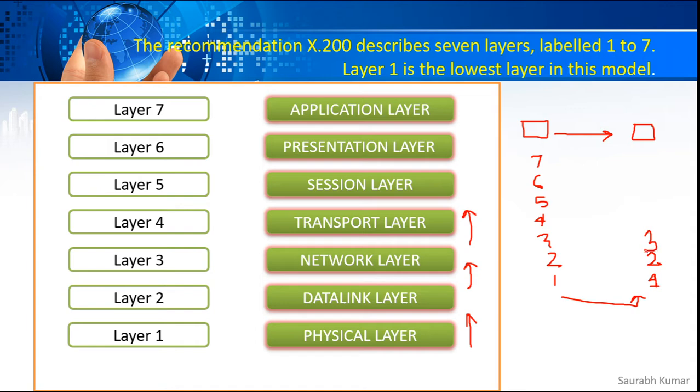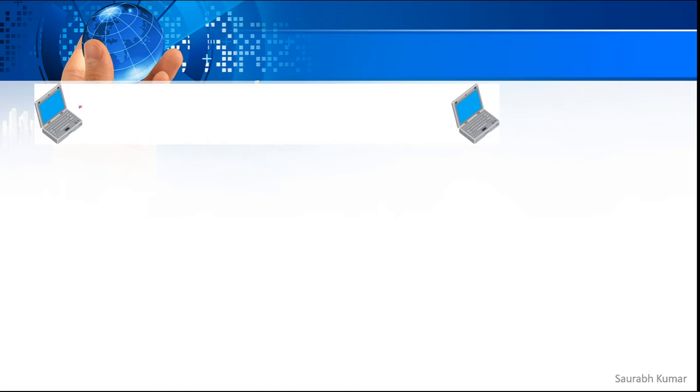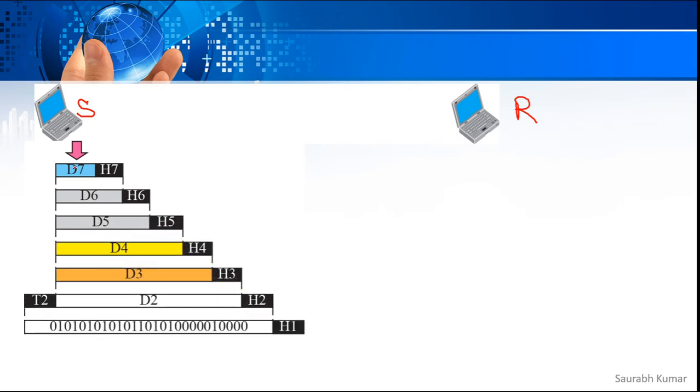Let me try to explain the same thing in a graphical way here. So here you see we have two computers. I am assuming that this one is a sender and this is a receiver. When the sender is trying to send something, how is it going to happen? When the sender is sending data, it will go to layer 7 first, then layer 6, then layer 5, then layer 4, then 3, 2, and finally 1. The process will be followed like this.